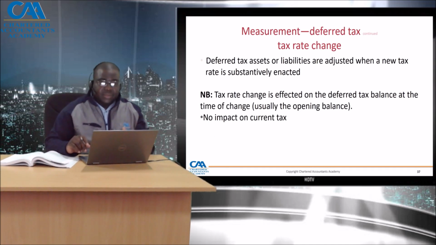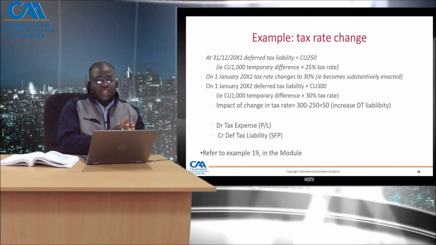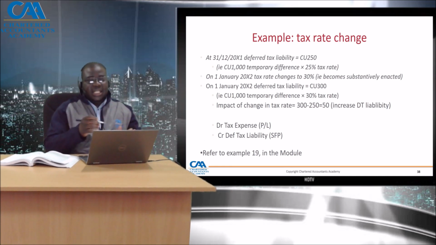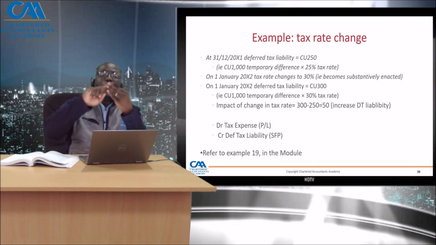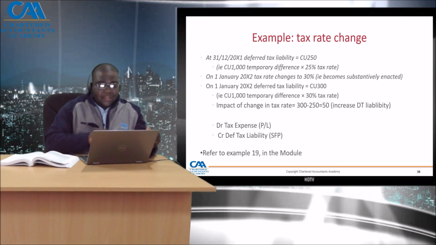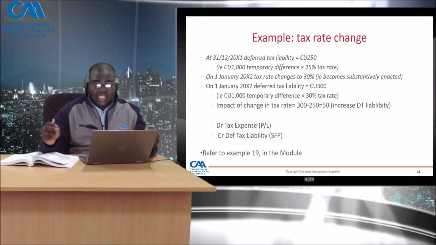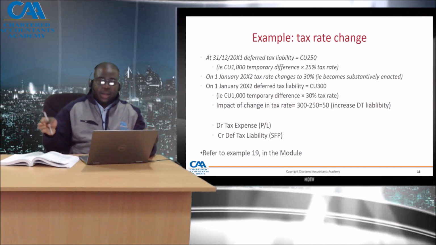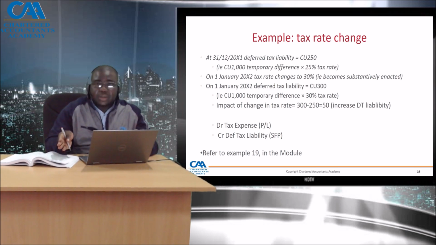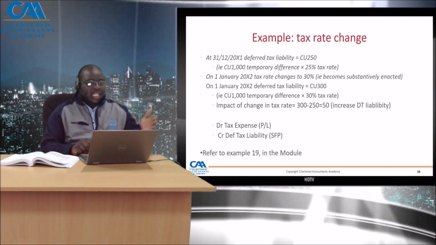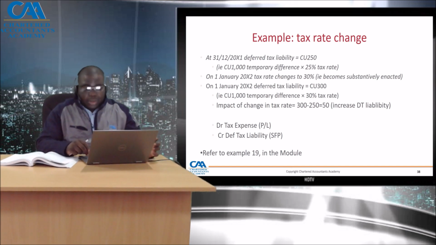Expected manner of recovery. We don't only calculate using the expected tax rate, but it also should be the tax rate that is congruent with the manner in which an asset is recovered. An asset is recovered through use, sale, or both. So as an example, if an asset is recovered through use, then we should use the normal tax rate. And normally it has no residual value and it is not classified as held for sale. If an asset is classified as held for sale, it is recovered through sale. If an asset has a residual value, it means that it will be used and then sold.